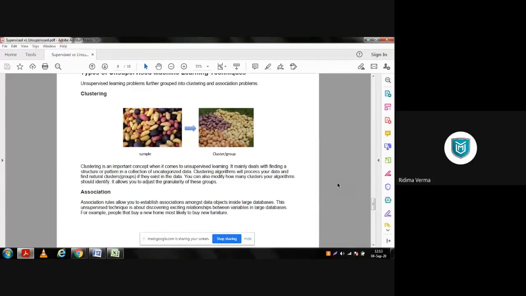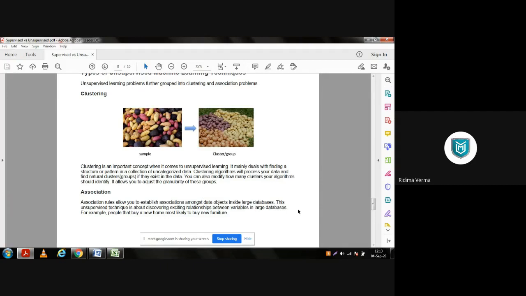For example, if you're looking for bread, then with bread you will be having jam, you will be having butter, and they will most probably be on one particular shelf only. So the person who owns the grocery store uses association rules, in which he thinks that if a person buys bread, he or she will have that thought of buying butter or jam as well.